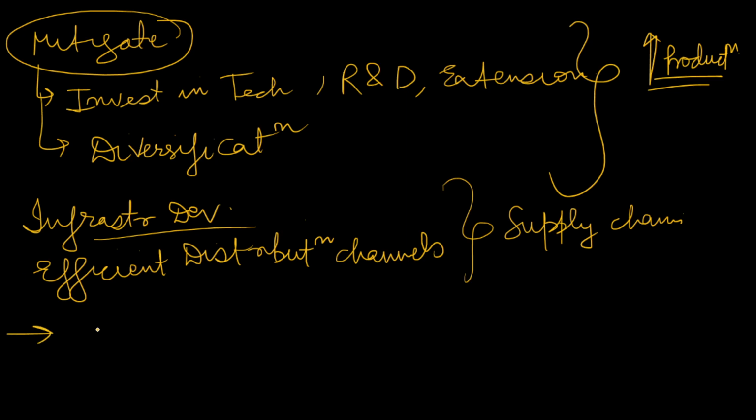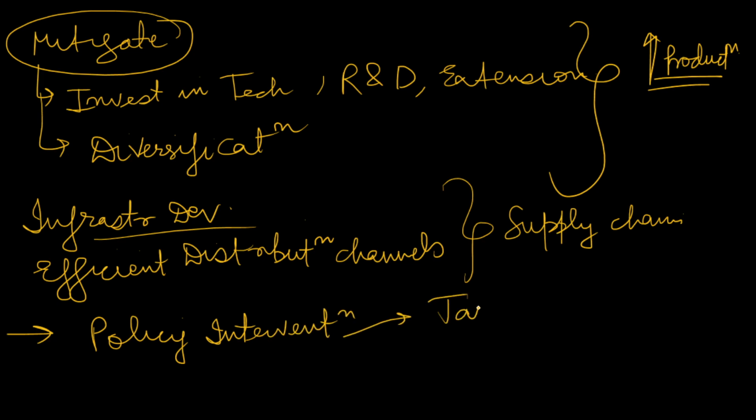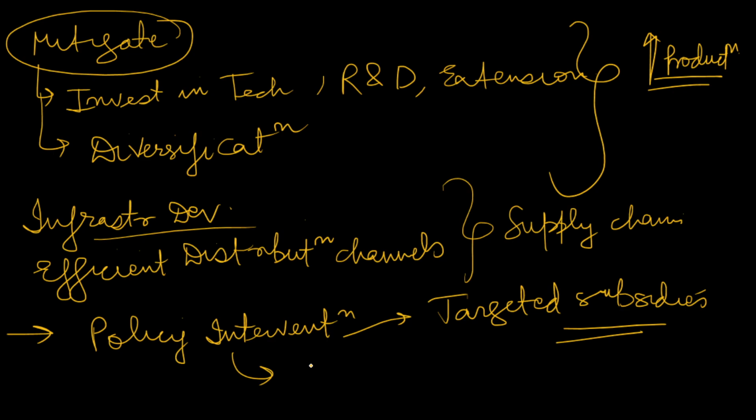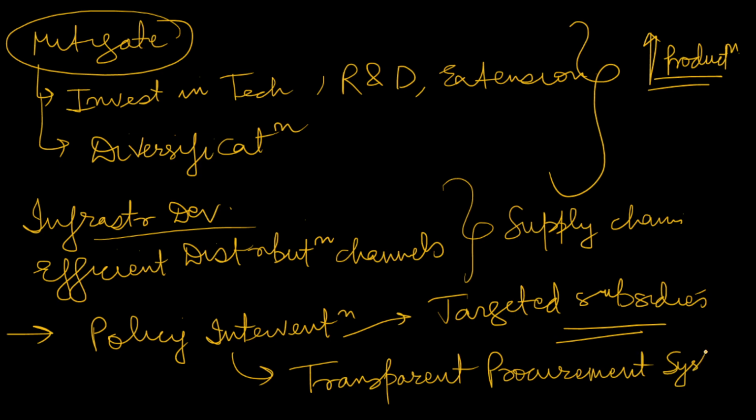Next, we can do policy interventions by government, such as targeted subsidies can be given by government, so that the input prices are kept in control. There should be a transparent procurement system, so that it doesn't distort the market prices or other things.